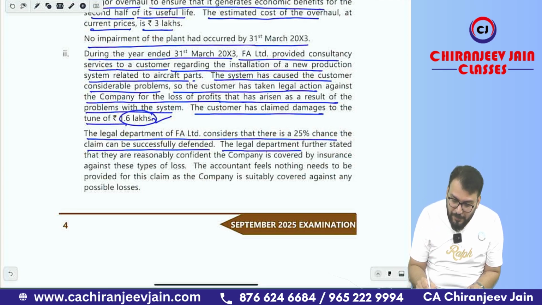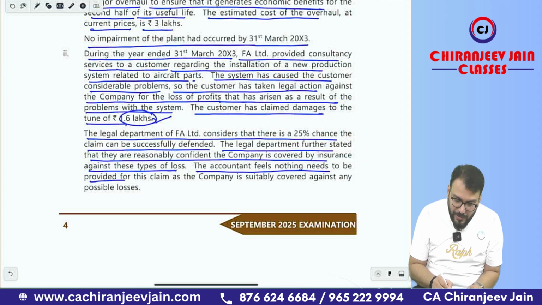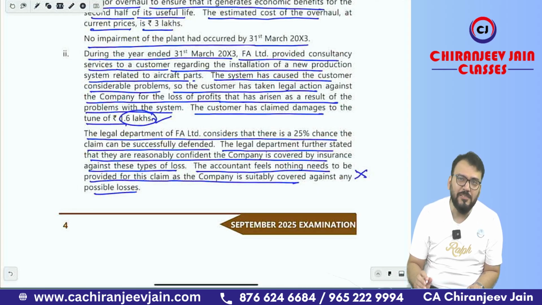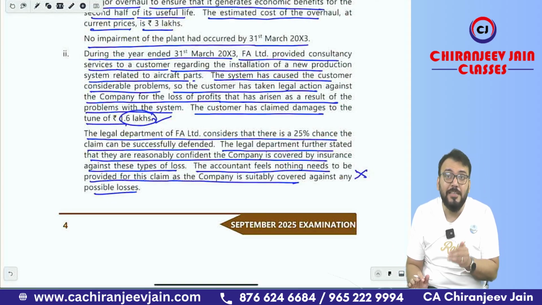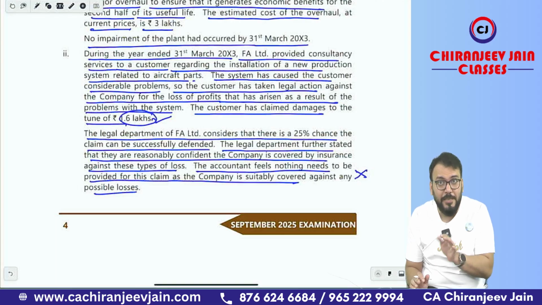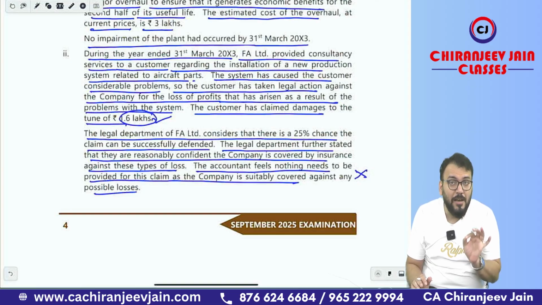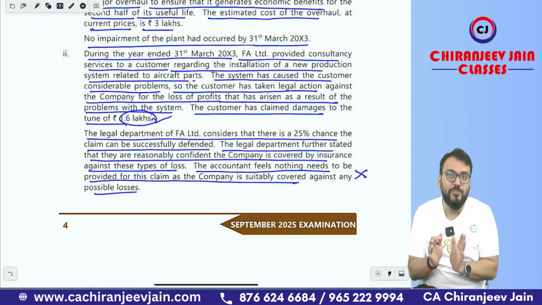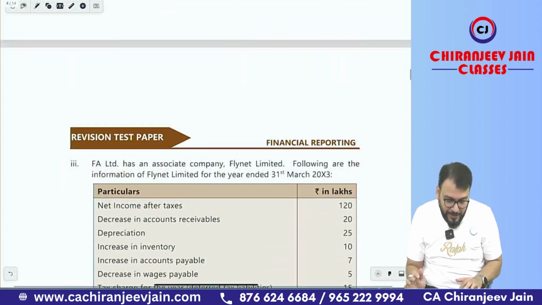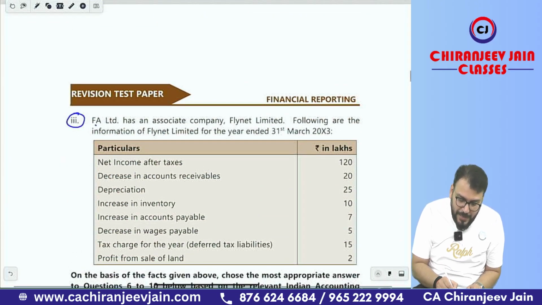Yes, sir. The legal department further stated that they are reasonably confident the company is covered by insurance against this type of loss. The accountant feels that nothing needs to be provided for the claim as the company is suitably covered against the possible loss. This is totally wrong. An insurance claim is nothing but reimbursement from a third party. That is a separate transaction, but we need to provide for the contingency, if any. So of course we should create a provision of what? 1.6 lakh. Yes sir.